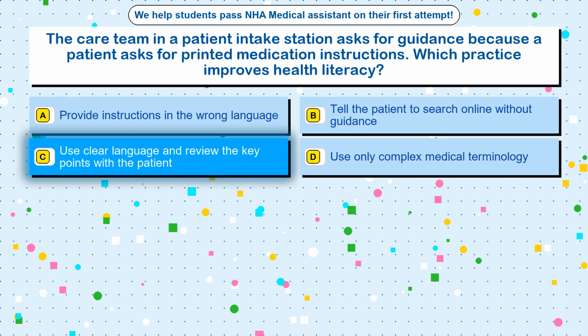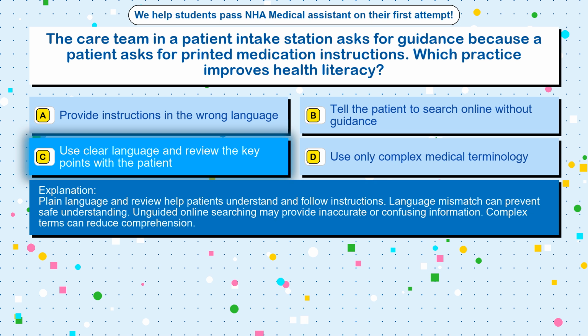The correct answer is option C. Use clear language and review the key points with the patient. Plain language and review help patients understand and follow instructions. Language mismatch can prevent safe understanding. Unguided online searching may provide inaccurate or confusing information. Complex terms can reduce comprehension.